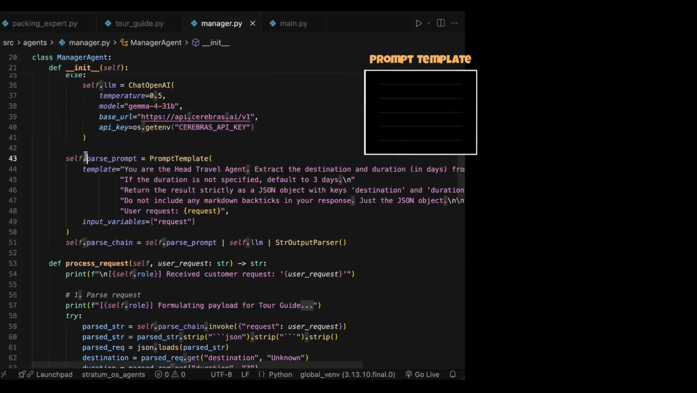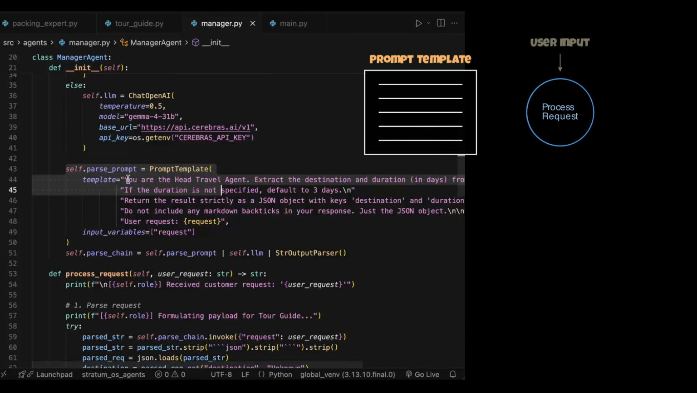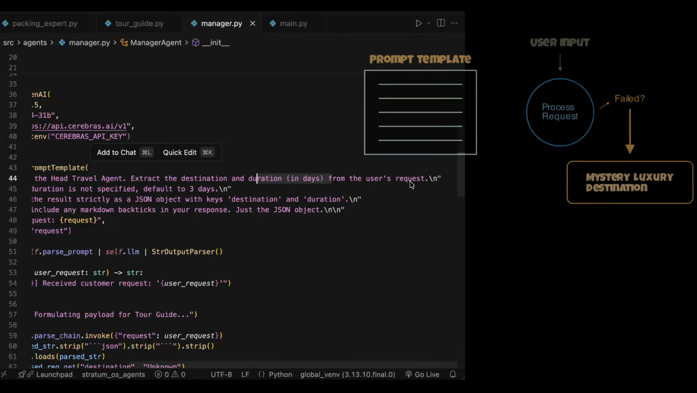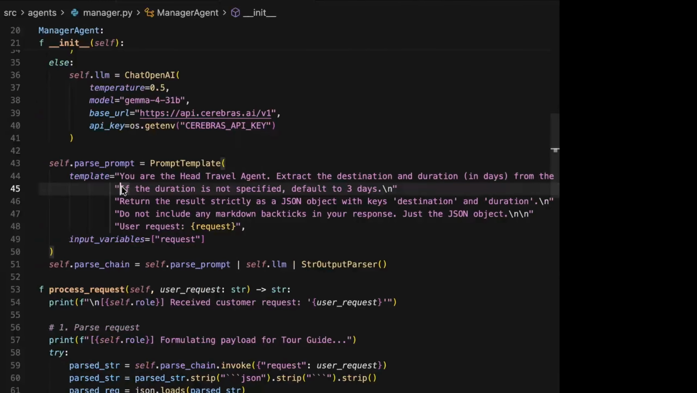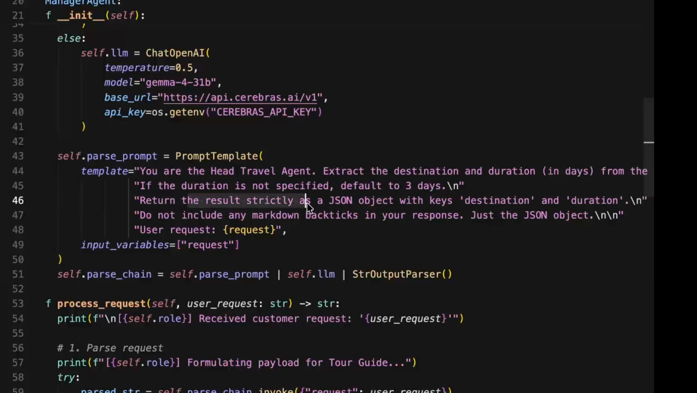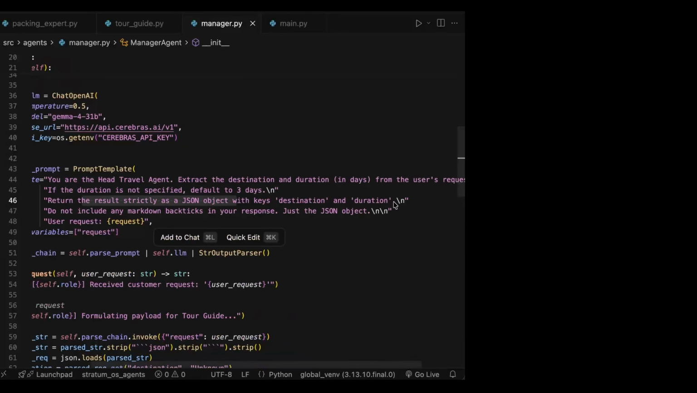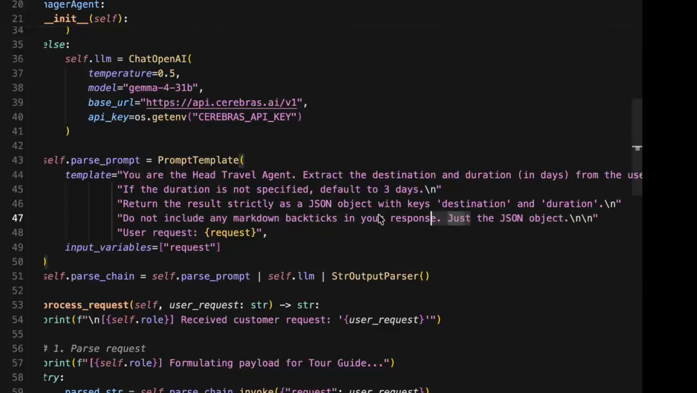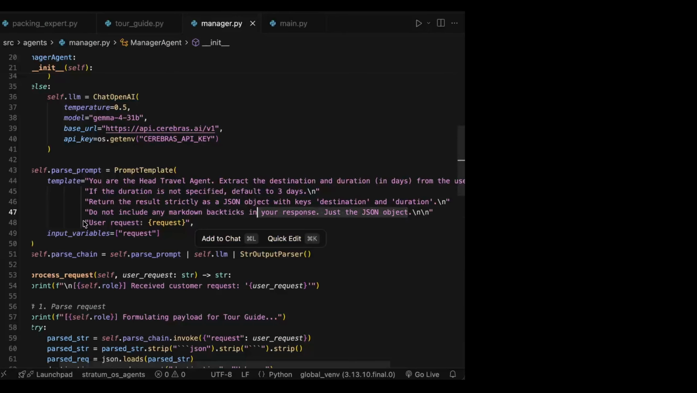But here is the main part. We have to look at this prompt template with a strong vision. So: you are a head travel agent, extract the destination and duration in days from the user request. Then if the duration is not specified, default to 3 days. Then return the result strictly as a JSON object with keys destination and duration. And do not include any markdown backticks in the response, just the JSON object as I say. And then we pass the request as the user request.